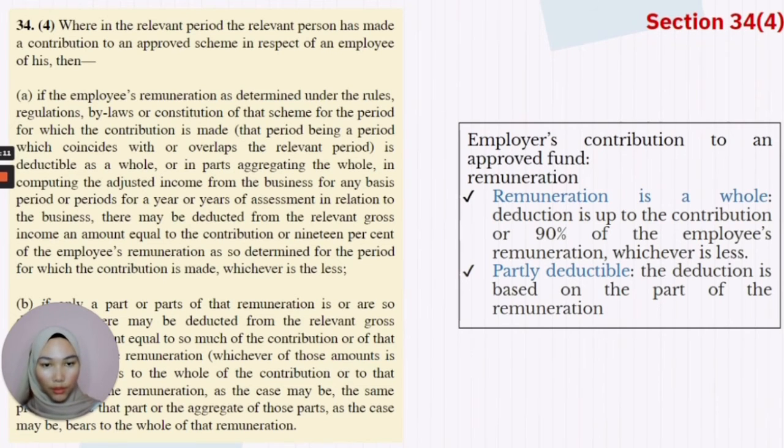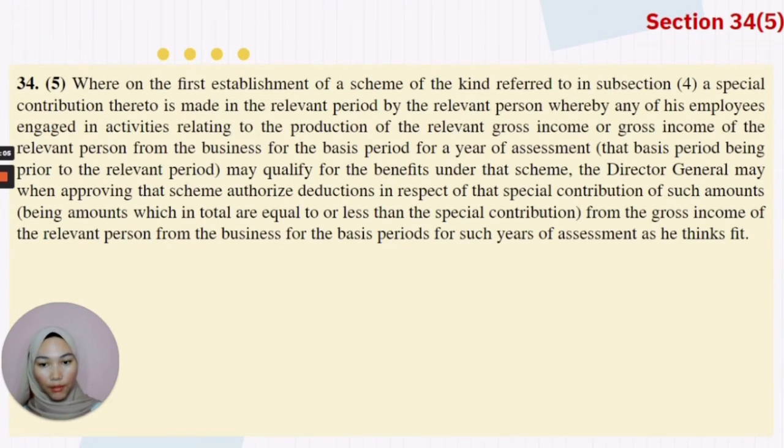Section 34, Subsection 5 stated about the special expense incurred by the business for the employees that are engaged in activities relating to the production of the relevant gross income, which is not stated in 34, Subsection 4. But it may be qualified to be deducted from the gross income, which should be under the concern of the Director General first.